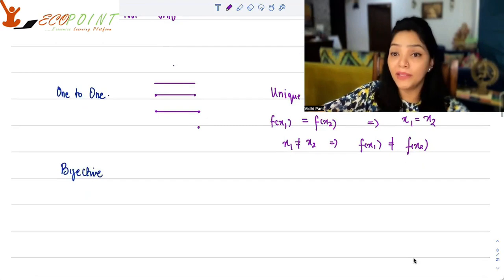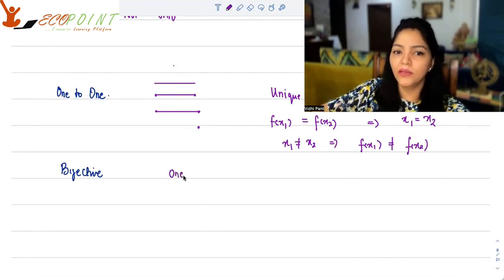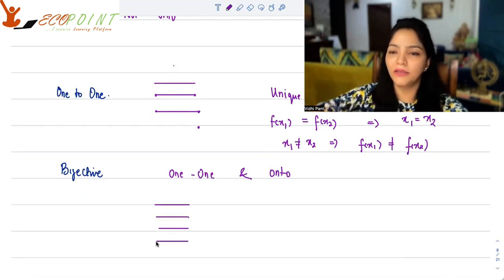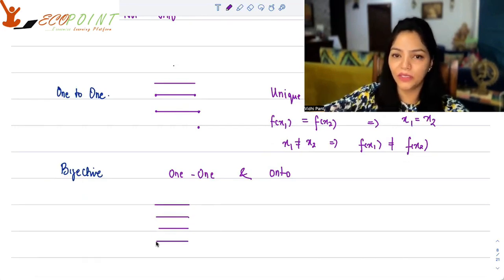Bijection is another: if I put another restriction on one-to-one, that it has to be onto as well. So one-one and onto, which would basically mean that, in terms of mapping, yes, one element is mapped to one here. And you cannot have idle elements here. So there is one element back there as a pre-image.